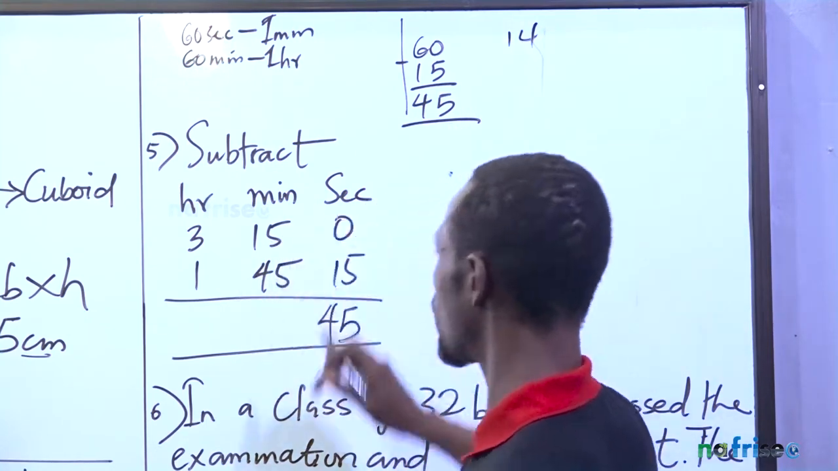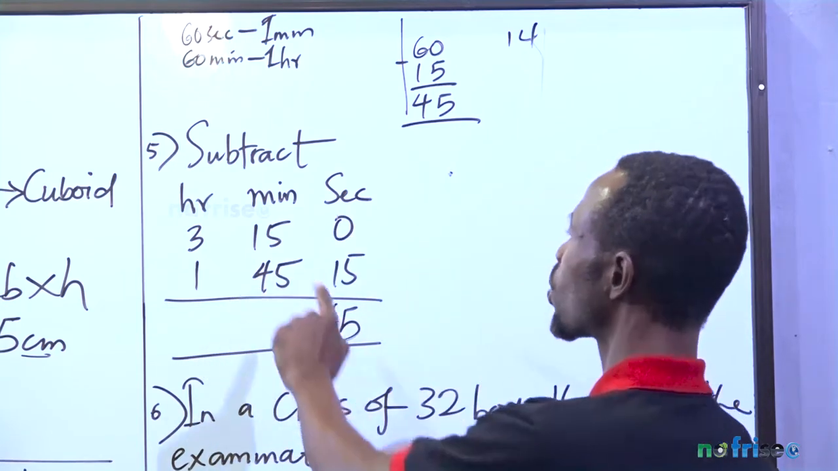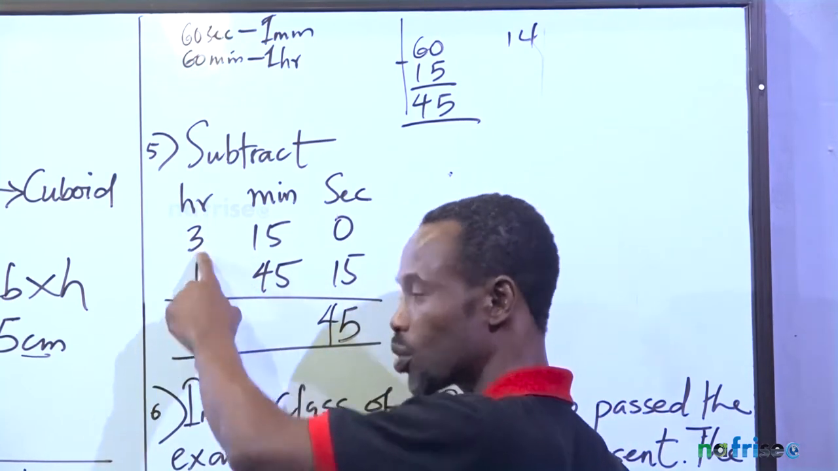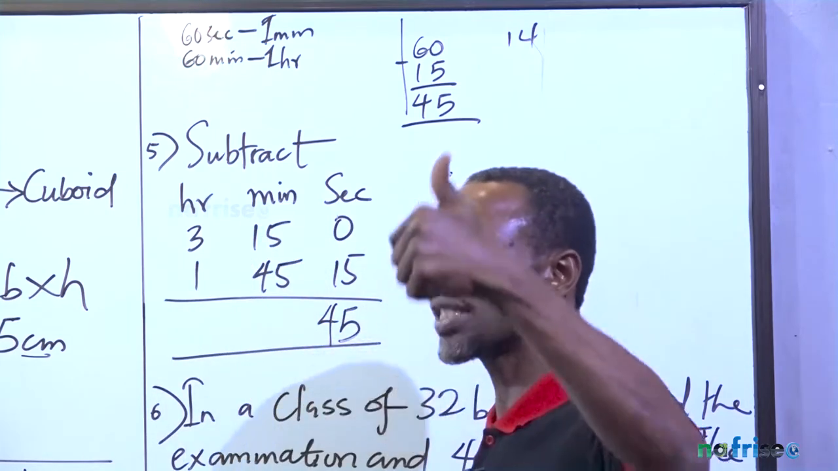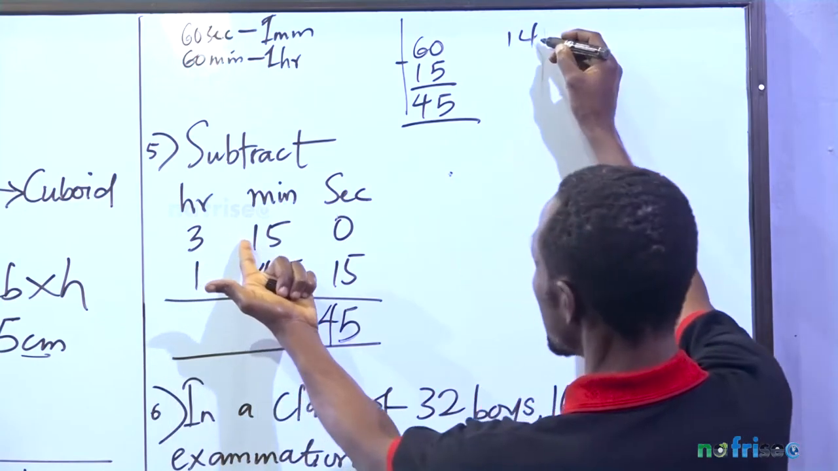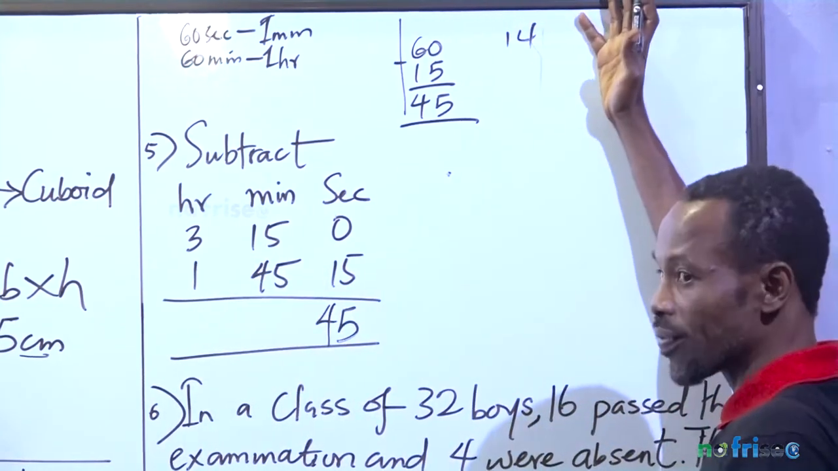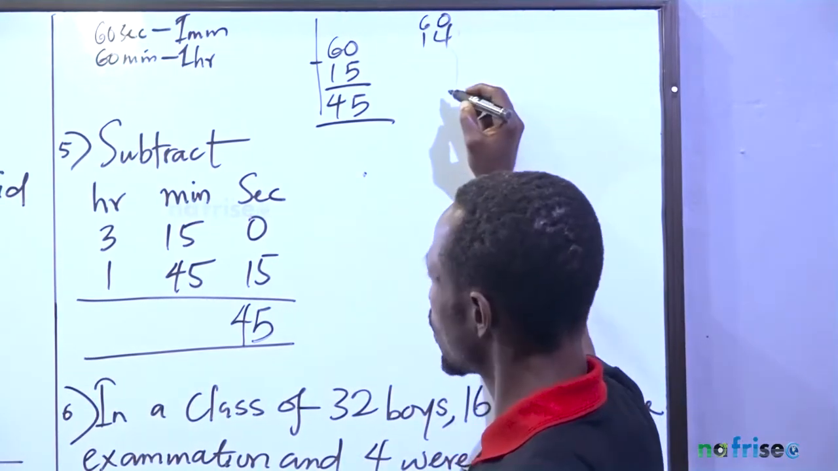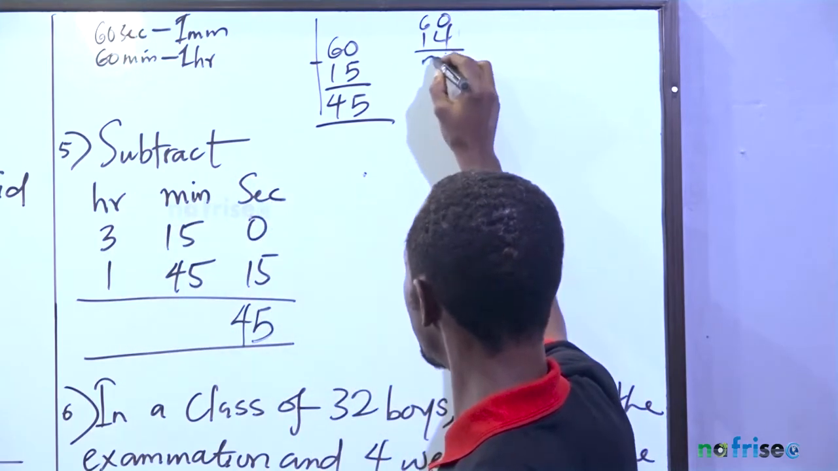Now 14 cannot minus 45. It's not possible. So we go to the hour. We borrow 1 hour. If we take 1 hour from 3, here will become 2. If you carry 1 hour and bring it to minutes, 1 hour becomes 60 minutes. So the one you're going to add to this 14 will not be something you can just call 24 or something like that. No, it's not going to work. It's going to be 60 plus 14. Borrow 1 hour, add it to minutes, becomes 60. So here will give us 74.